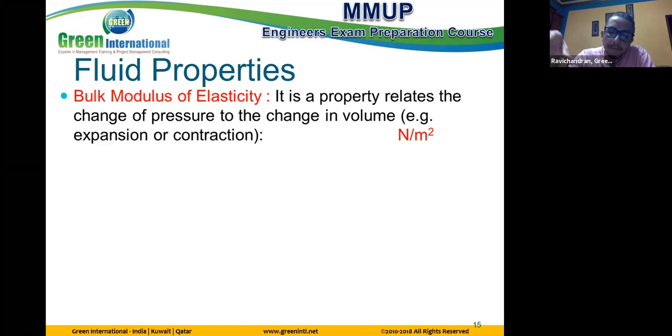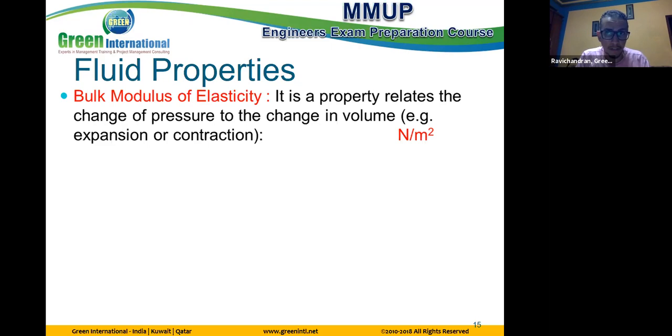For example, I have two materials, two fluids. I make the same change in volume for both. This one, the change of volume is X, and this one, the change of volume is X also. It means the percentage of the change of volume here is the same as the other one. But the pressure I need here to make this change is higher than this pressure.